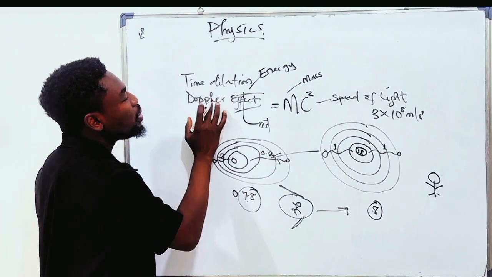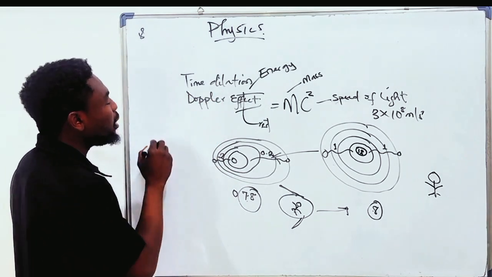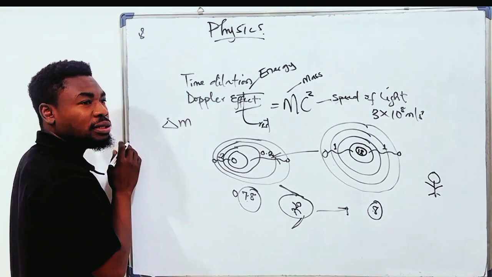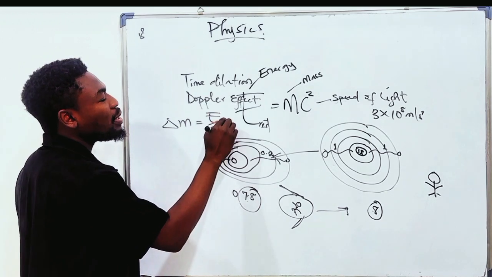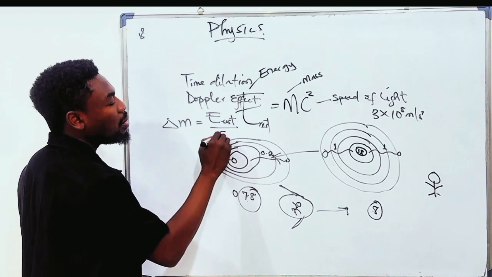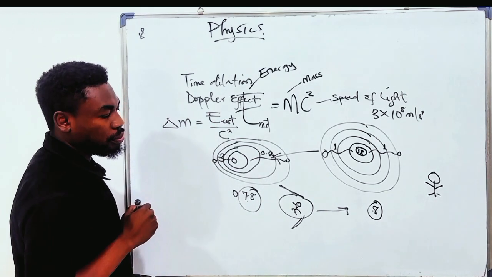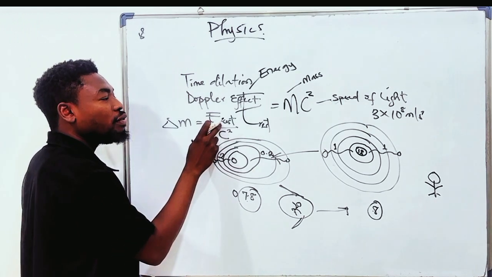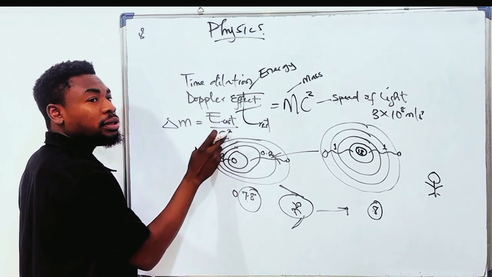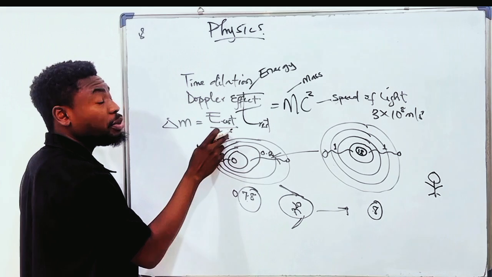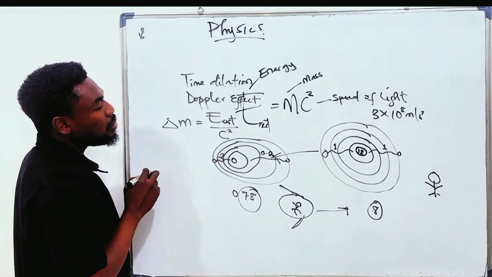So these are the two things he put into consideration. And at the end of the day, he found out that the change in mass is equal to the energy of the particle at rest over the speed of light raised to power 2. That is, the energy of the particle at rest divided by the speed of light squared, after calculating.